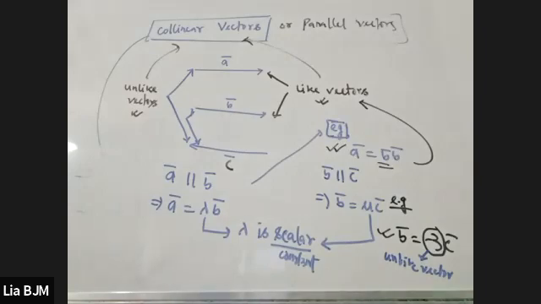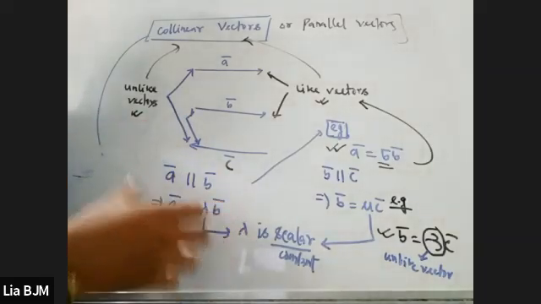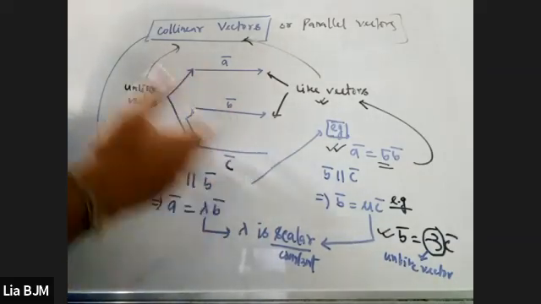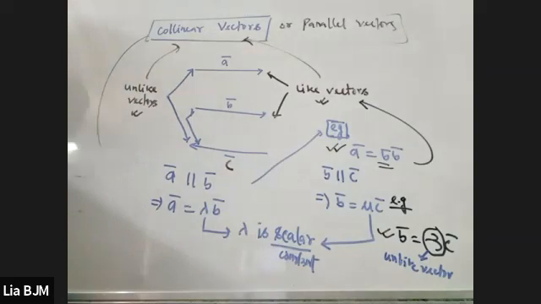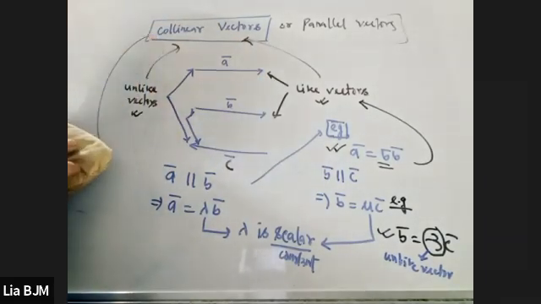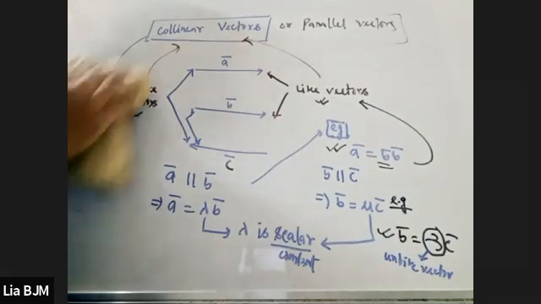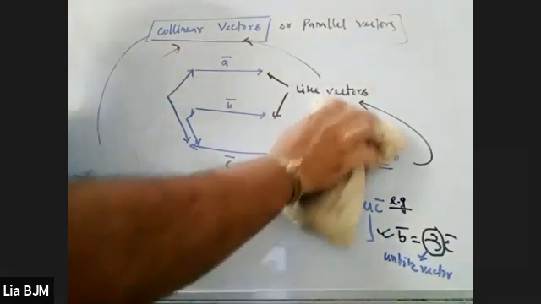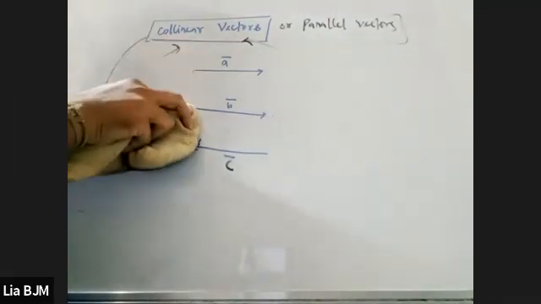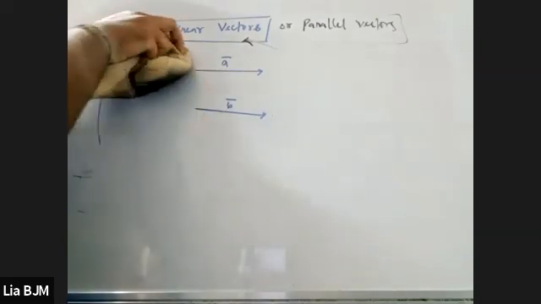Now listen carefully. This is basically the vector representation. How can I represent vectors if I give them to you in component form? You can see the diagram here. I'll take only these two things.